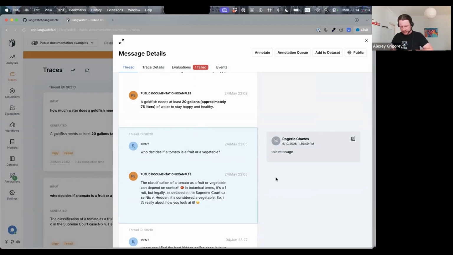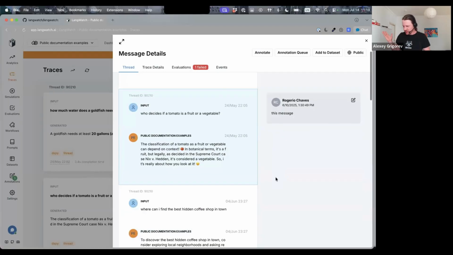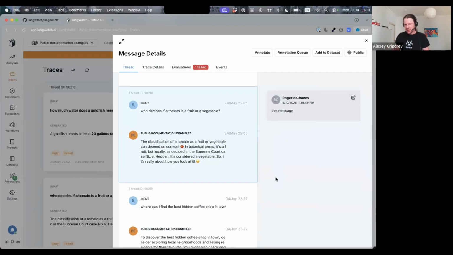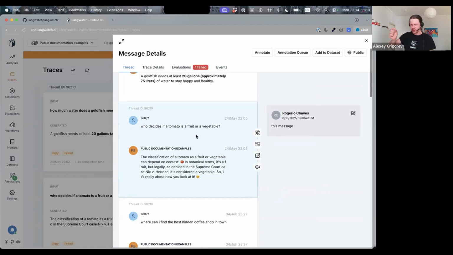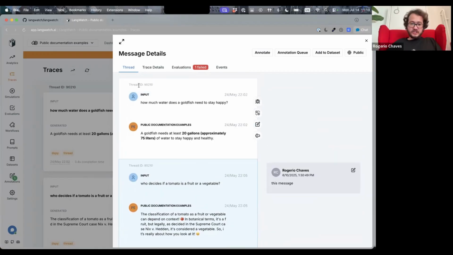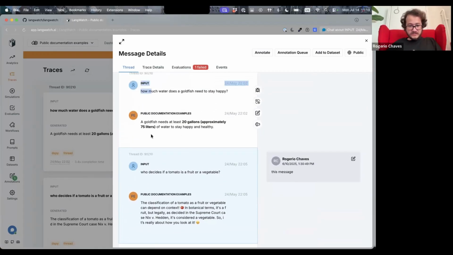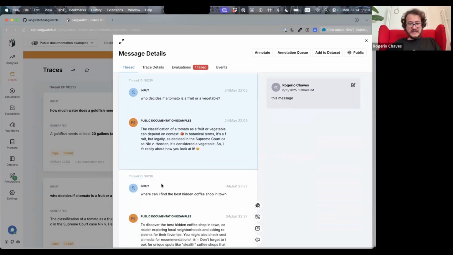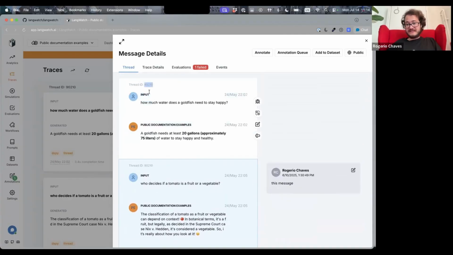If I have a conversation with this chatbot, and the conversation includes, I asked who decides if a tomato is a fruit or vegetable, and then I have a follow-up question, but it doesn't taste like a fruit, why is it a fruit, right? So I have a conversation with the bot. The trace would include the entire conversation, or just the question and answer? No, each one of those is a different trace. So this is one trace, this is another trace, and this is another trace. But they are all grouped together by the same thread.